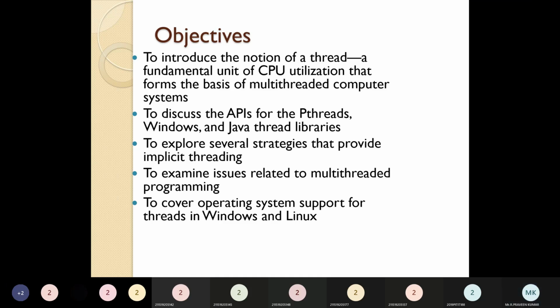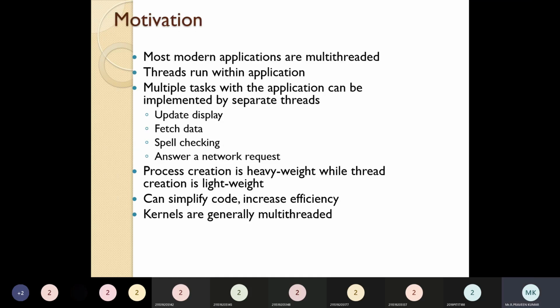First, what is the motivation? Motivation is why we are using the thread. In modern applications, you know how useful threads are. You know how much the system has evolved, and how the operating system has evolved. The most important supporting thing in that evolution is the thread.